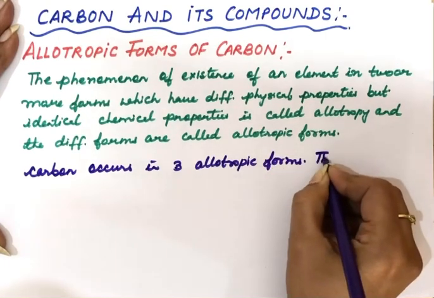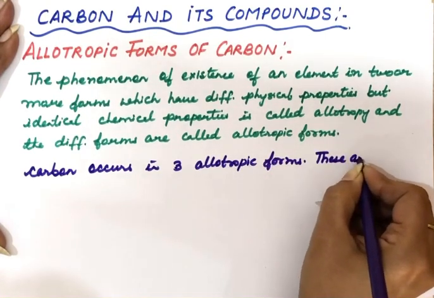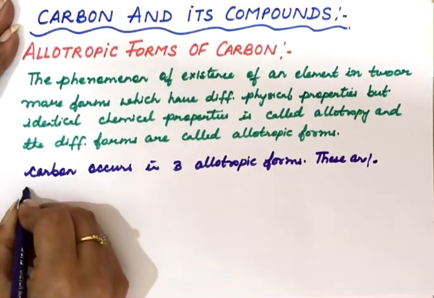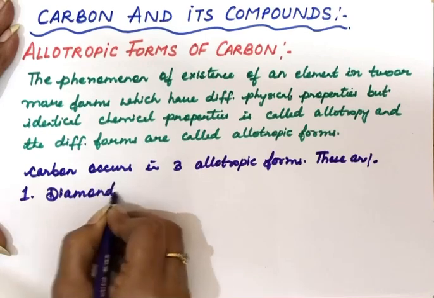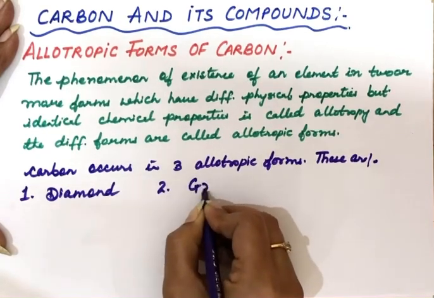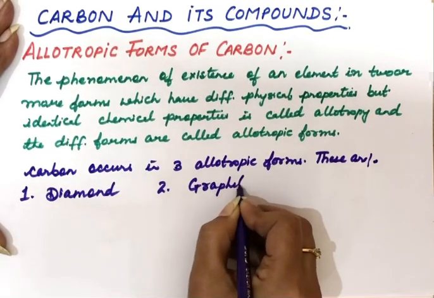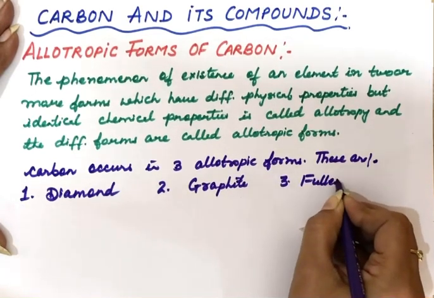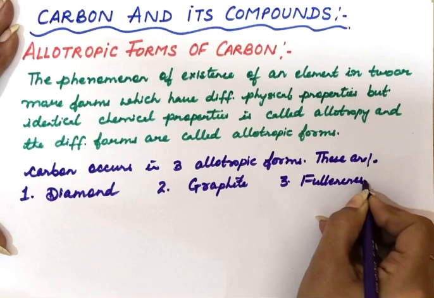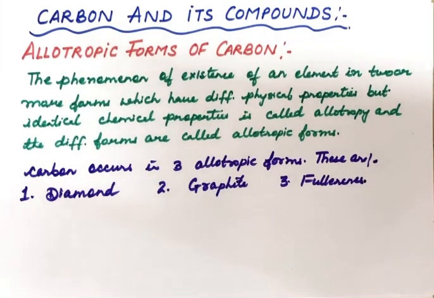These allotropic forms are diamond, graphite, and the third one is fullerenes. And all these are the purest forms of carbon.